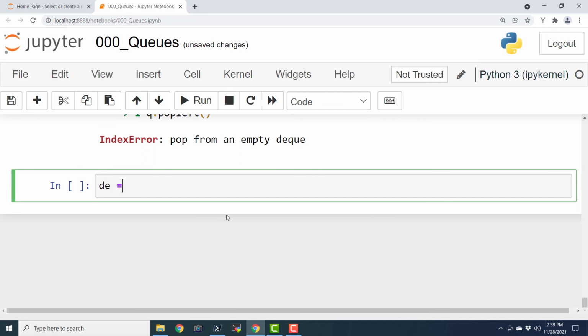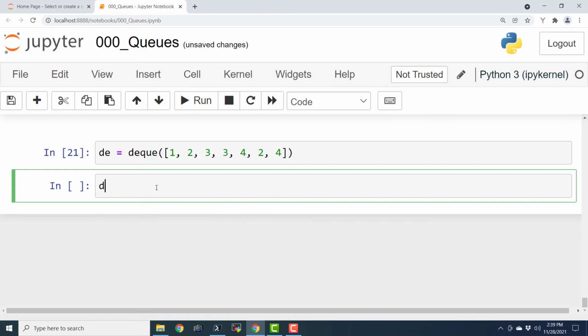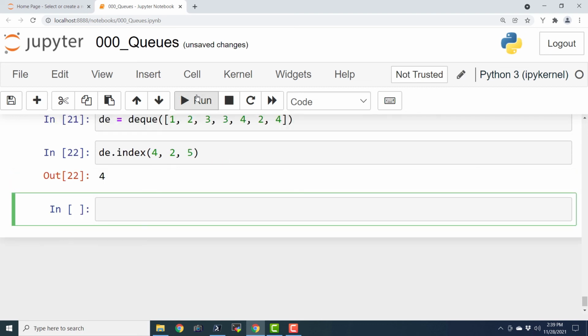So de equals deque 1, 2, 3, 3, 4, 2, 4. And let us print the index of 4, 2 and 5. So de dot index of 4, 2, 5. And this is the output.